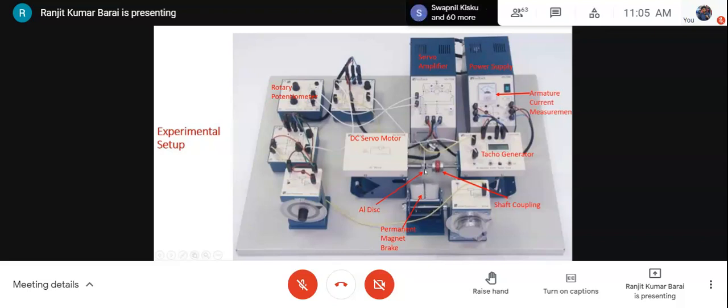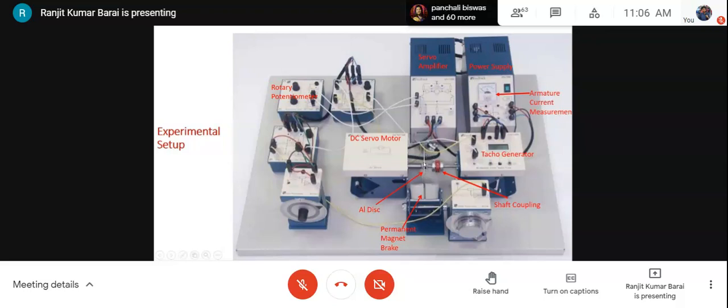When I move this portion of the magnet in this direction and allow the aluminum disc to cut the flux, what happens? It creates eddy currents induced inside the disc, and the current will flow in such a direction that it opposes the cause. The cause is the rotation of the disc.